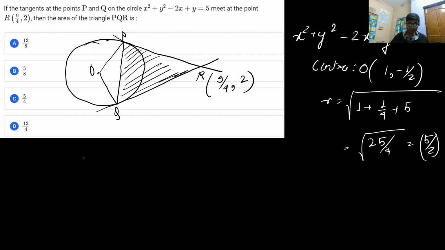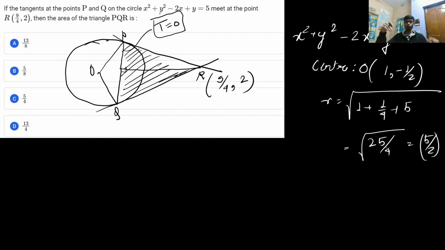So my motive is to drop a perpendicular from here and then calculate the value of PQ. Also, if you have remembered the formulas, there will be a lot of approaches. Since point R is given, the very first thing you can do is get the chord of contact, and we know that the equation of the chord of contact is T equals 0.